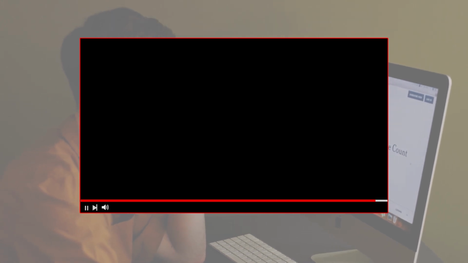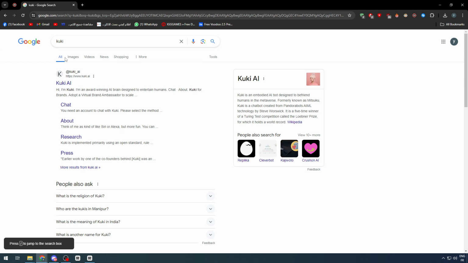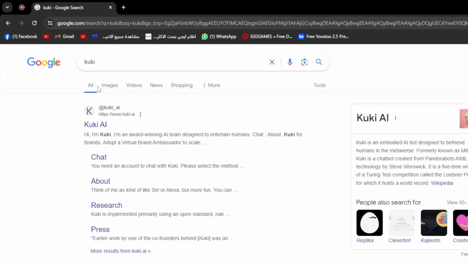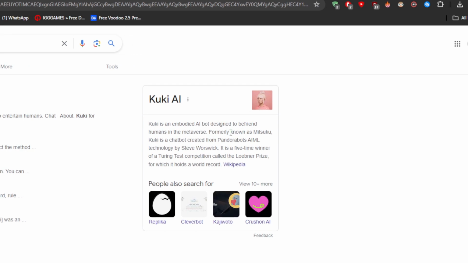So the first thing, guys, that I will need you to do is to head up to Kuki.ai, which is the official website of Kuki AI. Now, first of all, you need to understand that Kuki is an embodied AI bot designed to befriend humans in the Metaverse, formerly known as Mitsuku.